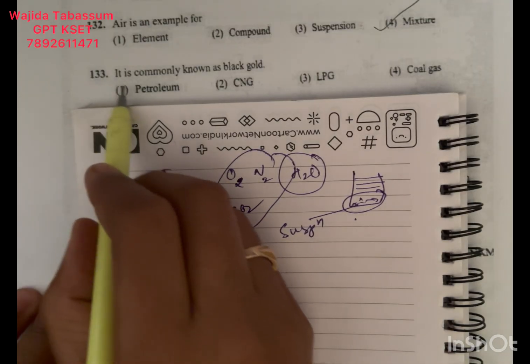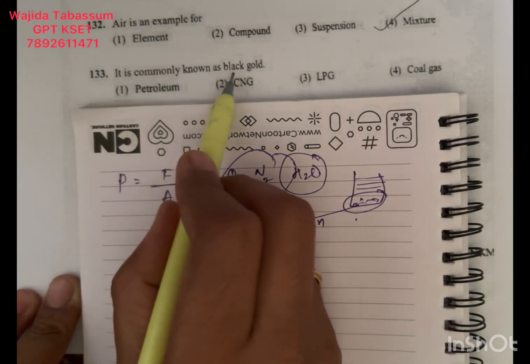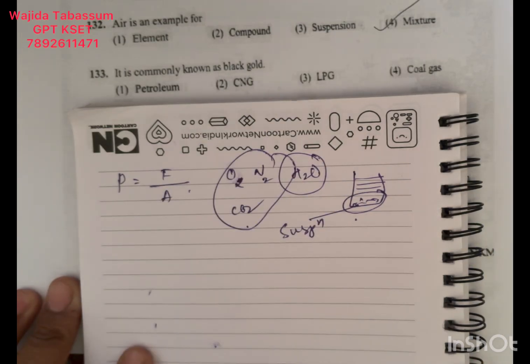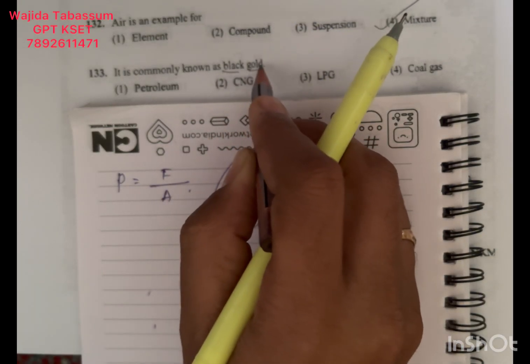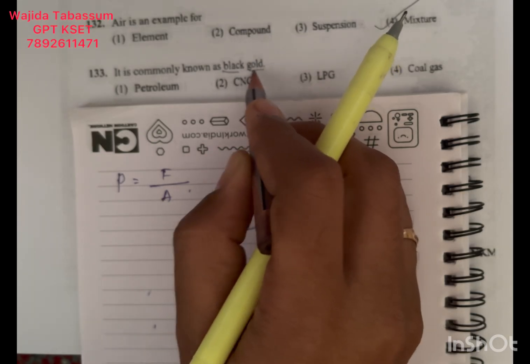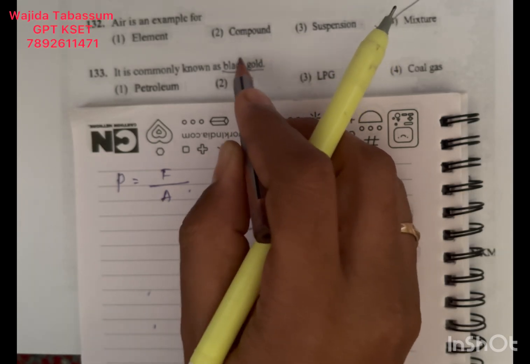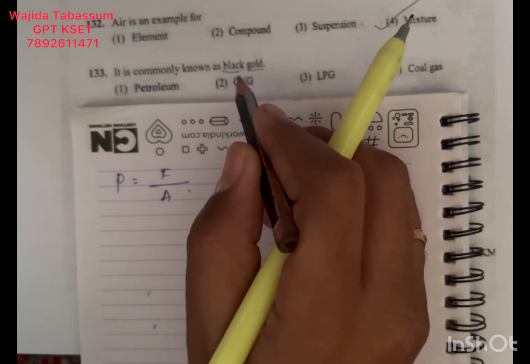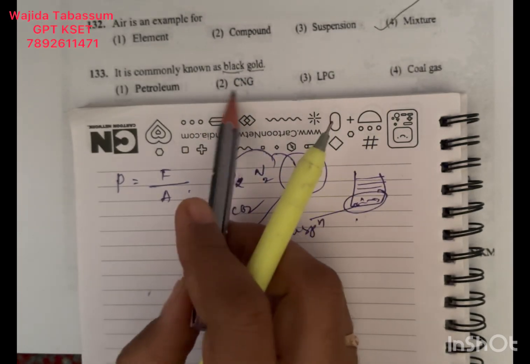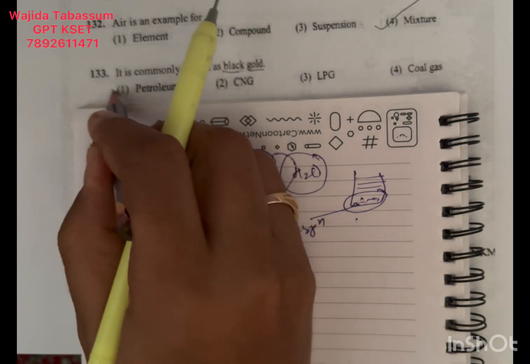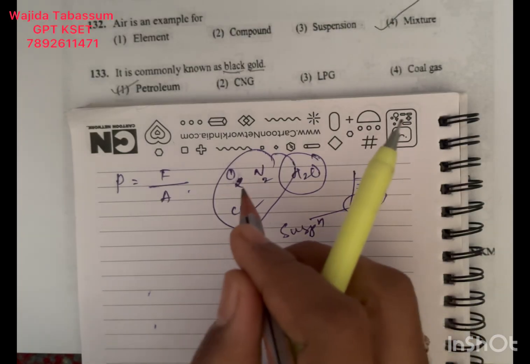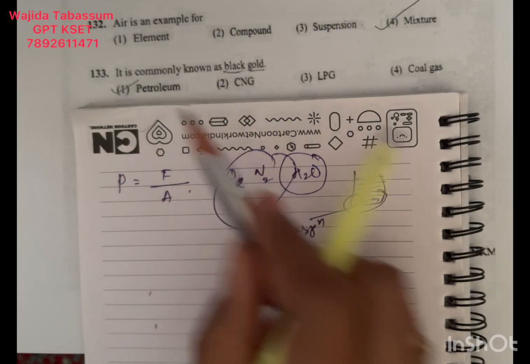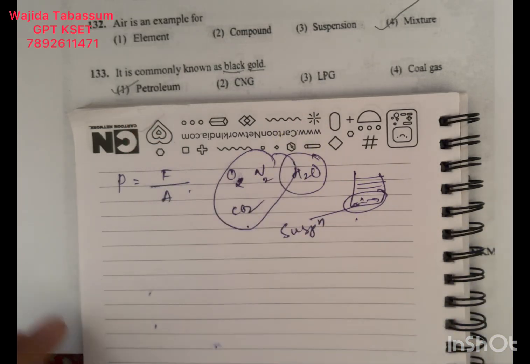Question number 133. It is commonly known as black gold. See, here we have two words, black and gold. Gold, because it is more important, we can say more precious. Black, its color is black. So petroleum has immense economic worth, right? It has more economic importance, and it is a black fluid which we get from underground. So our answer is petroleum.